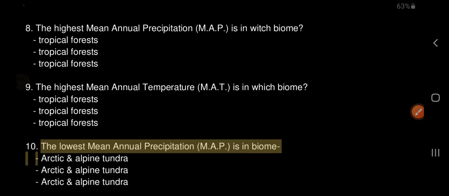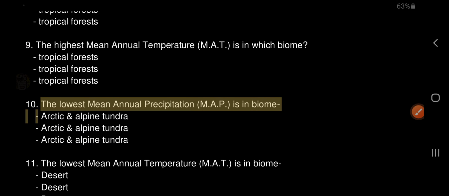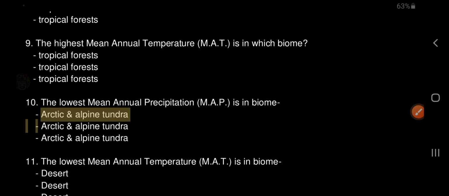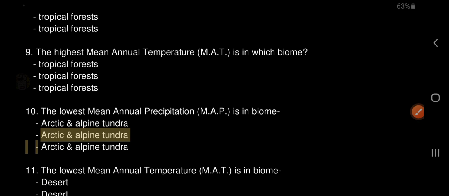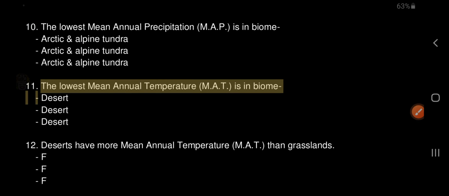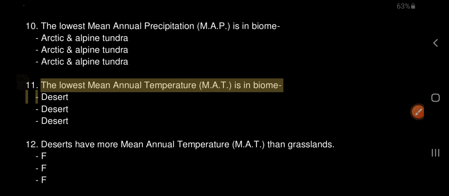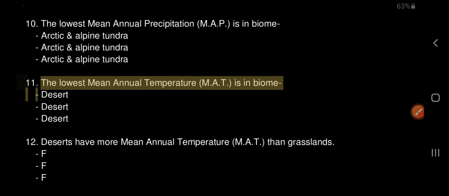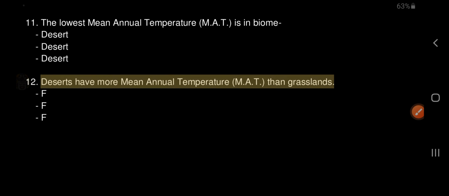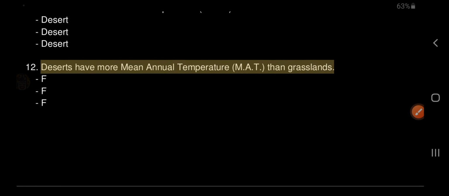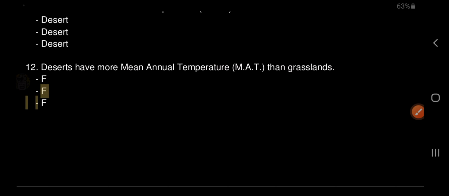10. The lowest mean annual precipitation, MAP, is in which biome? Arctic and alpine tundra. 11. The lowest mean annual temperature, MAT, is in which biome? Desert. 12. Deserts have more mean annual temperature, MAT, than grasslands. False. 13. Coniferous forests have more mean annual precipitation, MAP, than temperate forests.